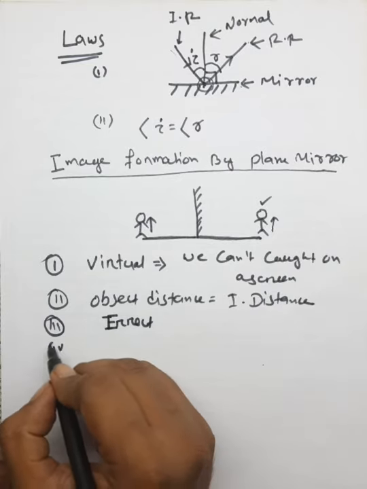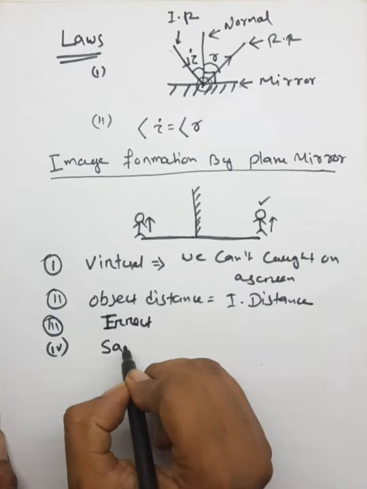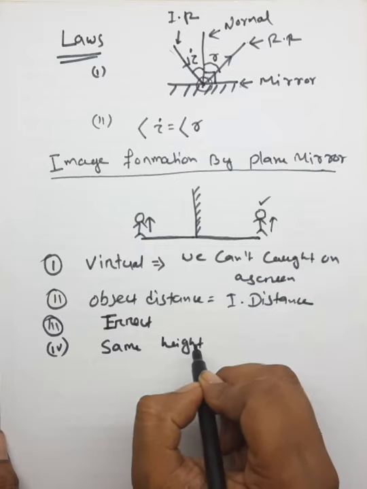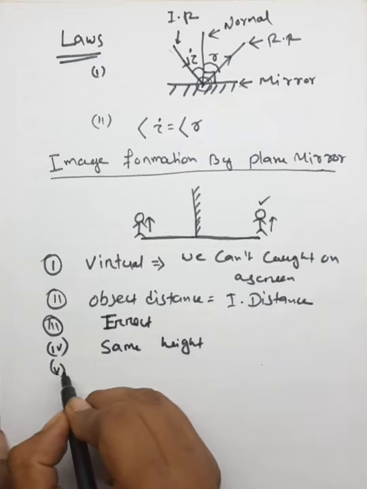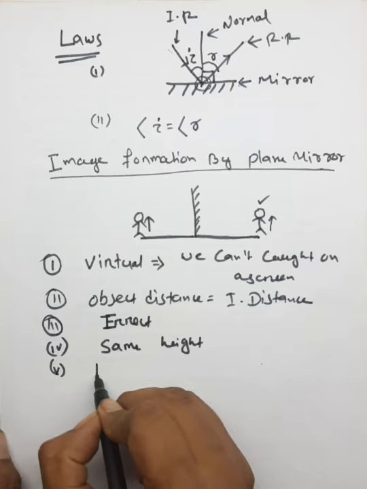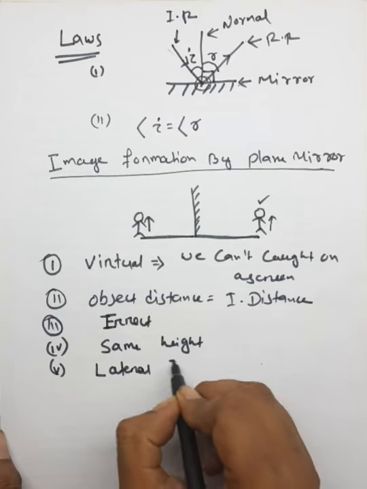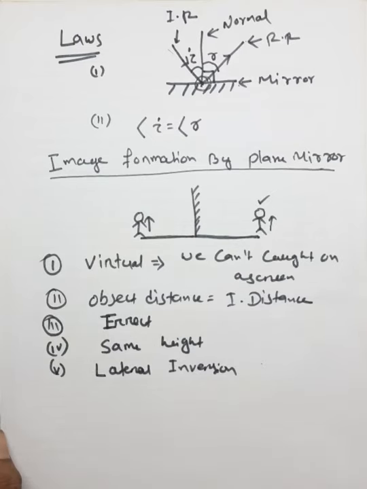Next is same height. Both have the same height. Image height is equal to the object height. And the last one is lateral inversion, or laterally inverted. Lateral inversion takes place in the case of an image formed by a plane mirror.